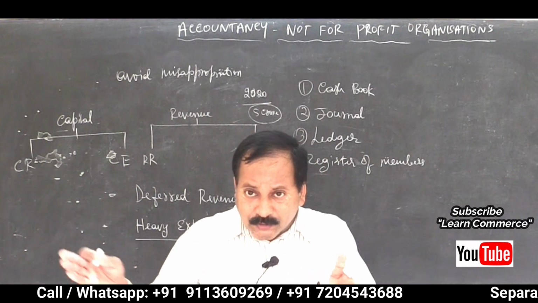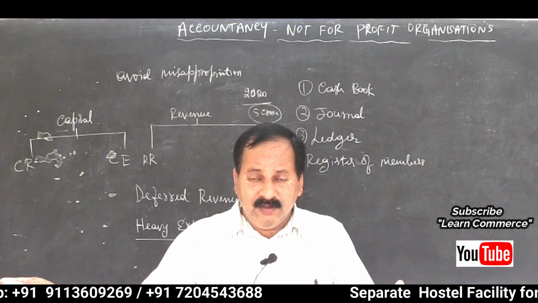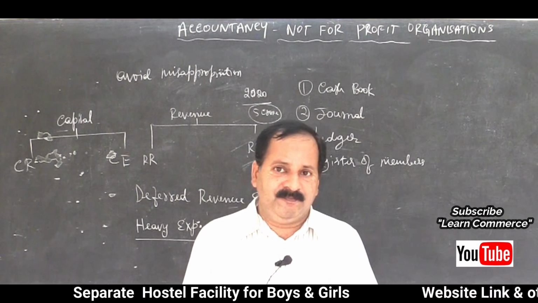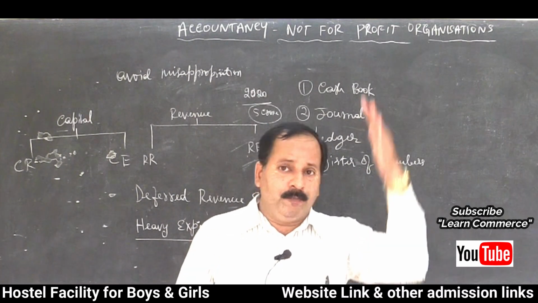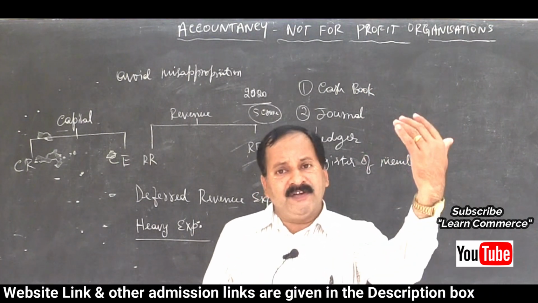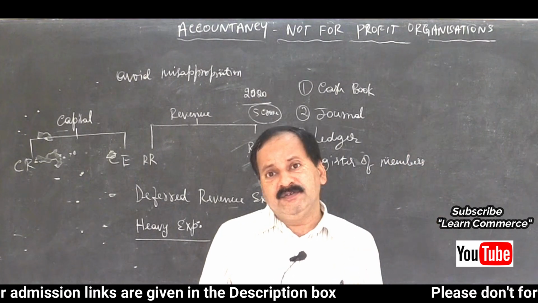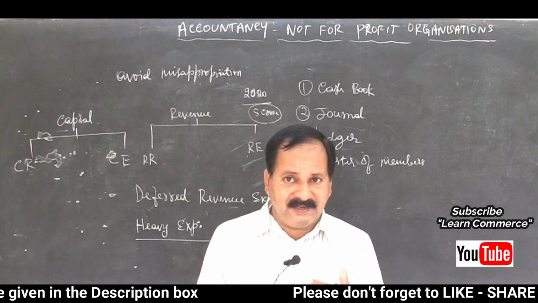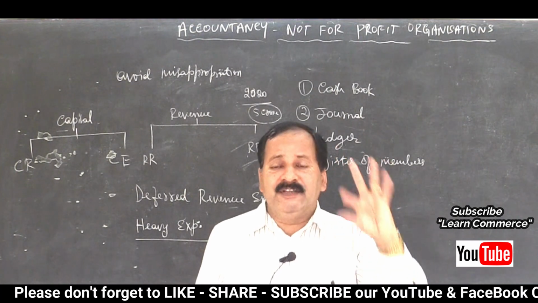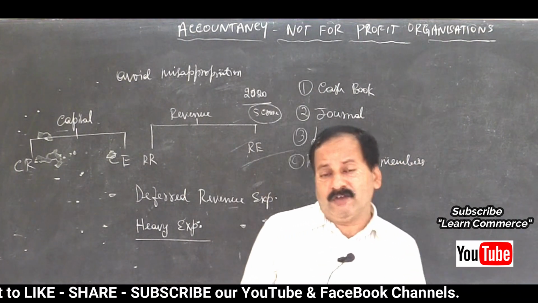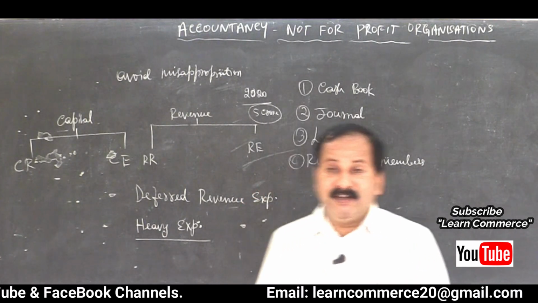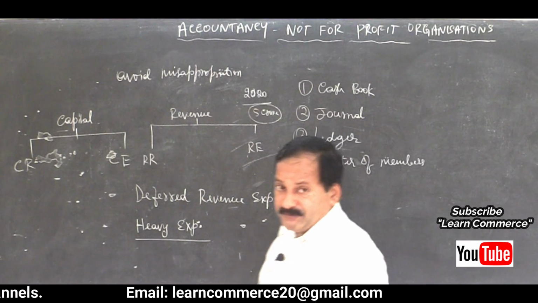So we apportion those expenditures, and the current year profit is also not suffered much. When you debit 5 crore, your profit gets reduced to the extent of 5 crore. When you debit only 1 crore, your profit gets reduced to the extent of only 1 crore. Which is better? 1 crore is better, isn't it? So that you can show more profit and you can satisfy the members or the stakeholders. All the stakeholders can be satisfied. So that is about the deferred revenue expenditure. Understood the concept now?